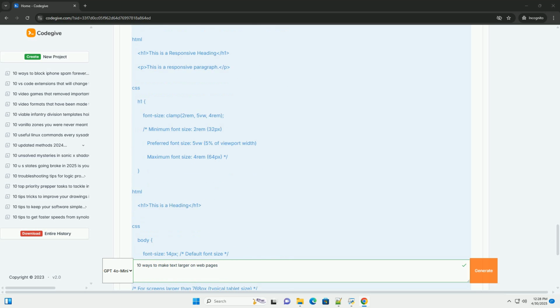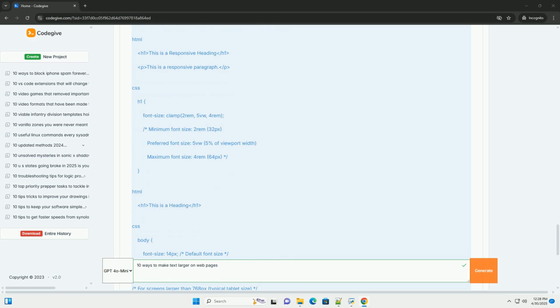6. Font size property with clamp function. Description: clamp allows you to set a font size that stays within a specific range. It takes three values: clamp(minimum_size, preferred_size, maximum_size). Minimum size, the smallest the font size can be. Preferred size, the ideal font size, can be a relative unit like VW or REM. Maximum size, the largest the font size can be.